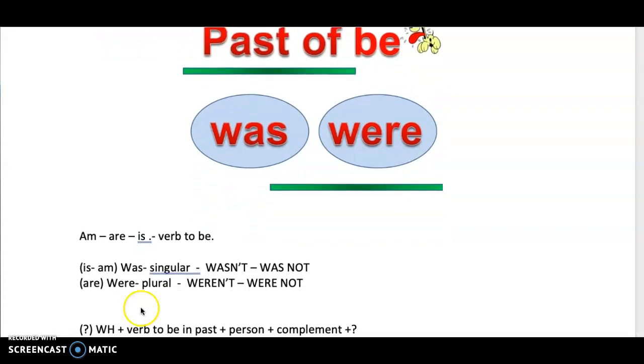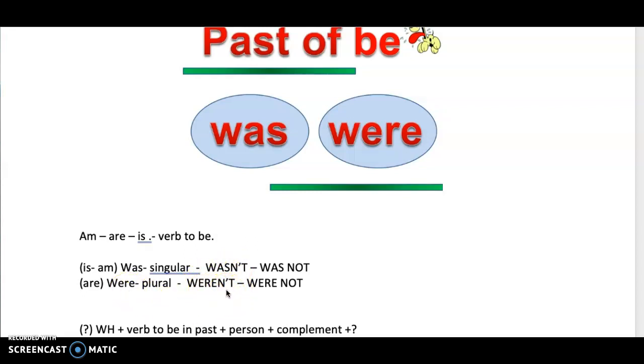Let's continue. We have was that replaces is and am in present. Okay? Was, for example, yo estaba en Nueva York. I was in New York. Or ella estaba en Argentina. She was in Argentina. Okay? Or nosotros éramos amigos. We were friends. Remember that were is plural. Okay? The negative form for was is wasn't, and the negative form of were is weren't.